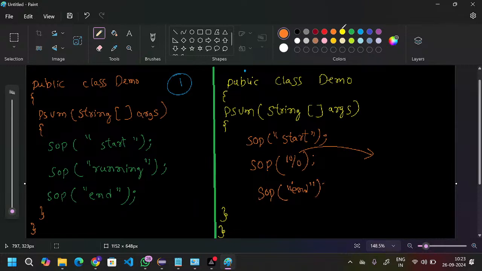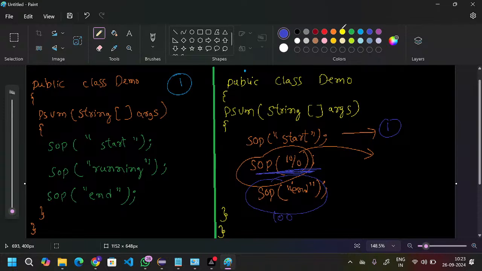Due to this exception, generally what will happen is the controller will come to the main method and first execute this statement. Due to this situation, the remaining statements, even if you write 100 statements under it, will all be skipped. Our logic might be written after this statement, so due to this it will skip the remaining statements.